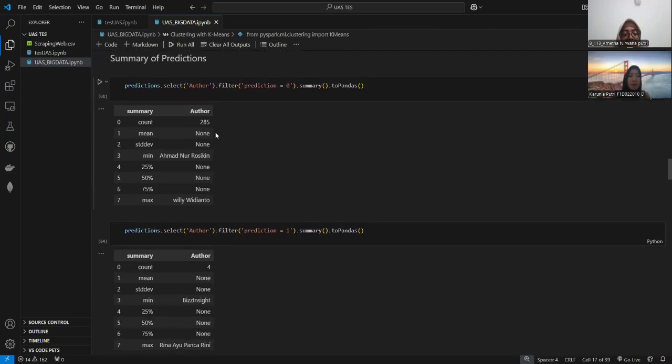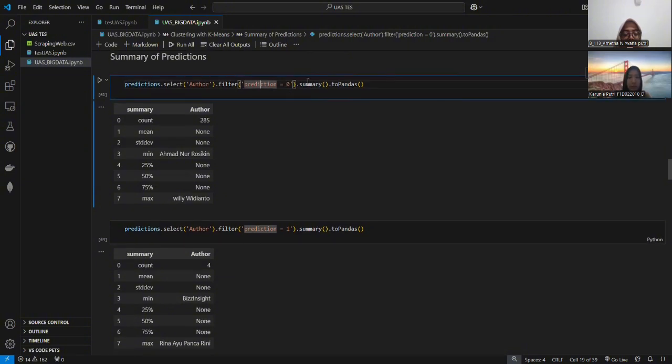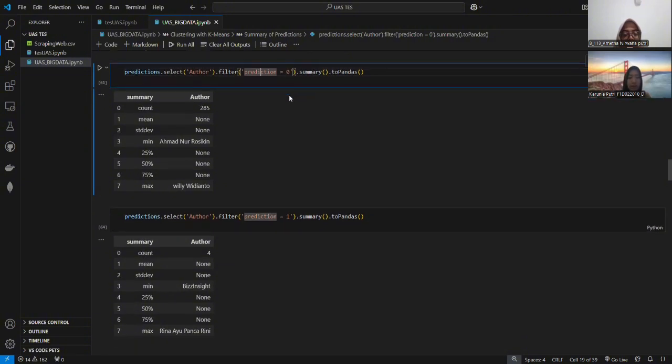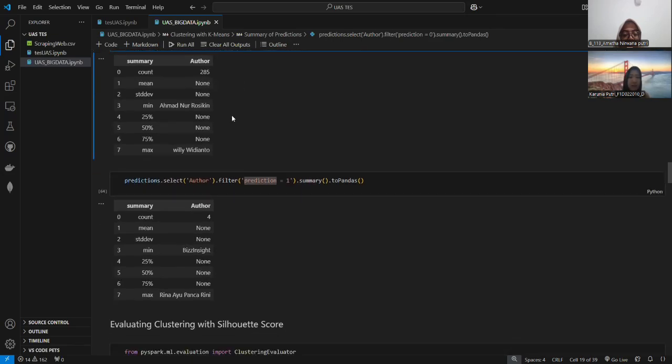Then here we do a summary of prediction. First, we select the author column from the prediction. We filter the rows where the prediction column equals 0, which is we select data from cluster 0, and then we generate the summary statistics, and we get this output.